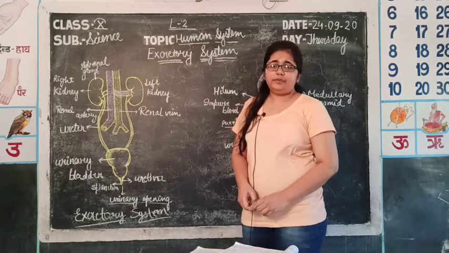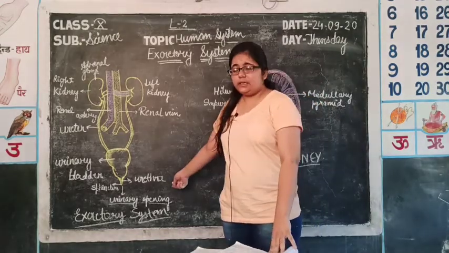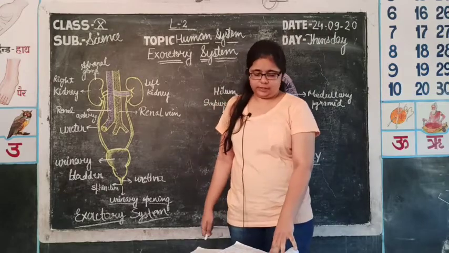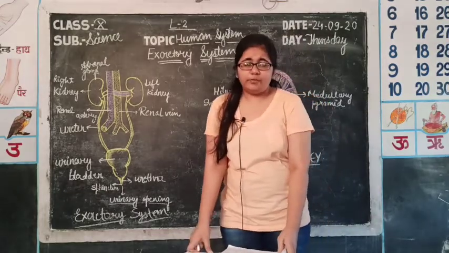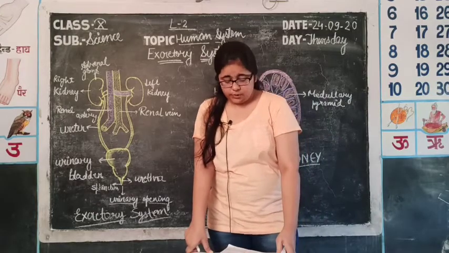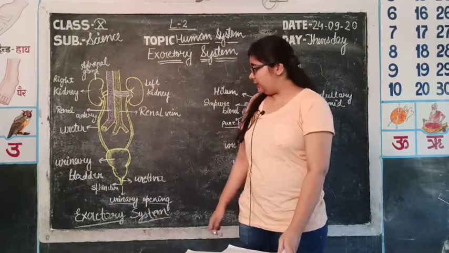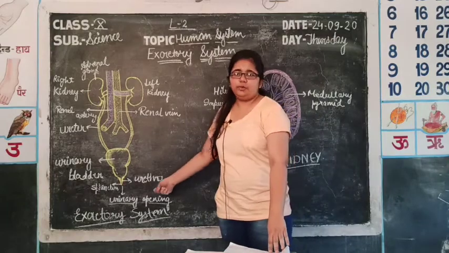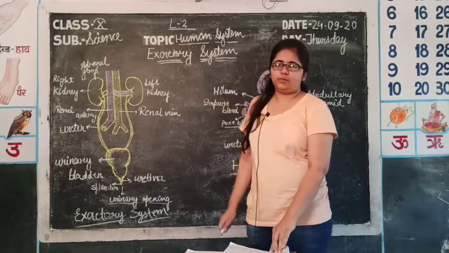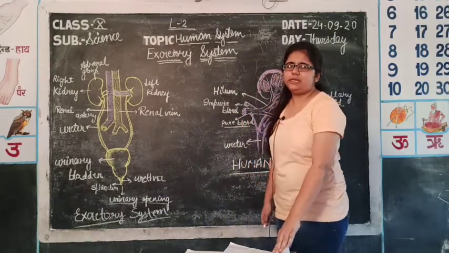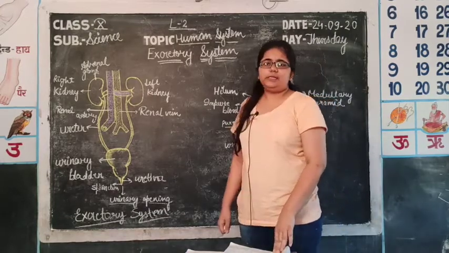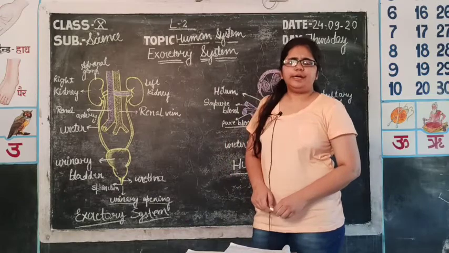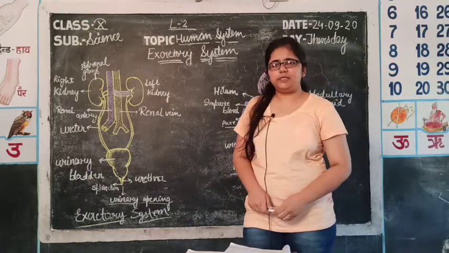But in females, there is another external opening of the urethra, that is known as the urethral opening, which is present above the vaginal opening. So, you can say that the urethra in males performs dual functions. It also transports semen. Semen is a liquid part which also contains sperms. So, in males, the urethra carries both urine as well as sperms.